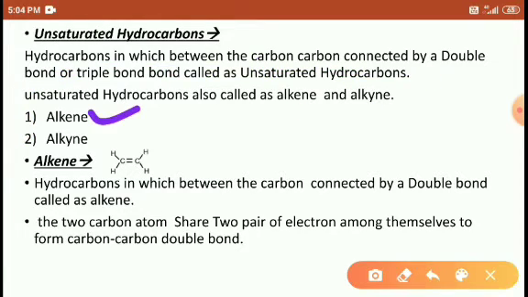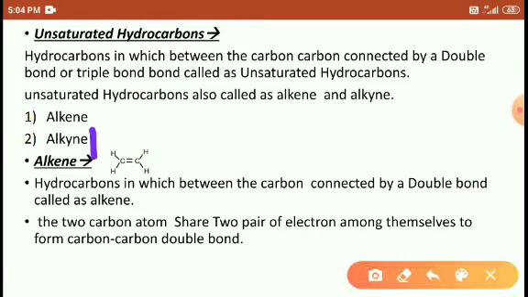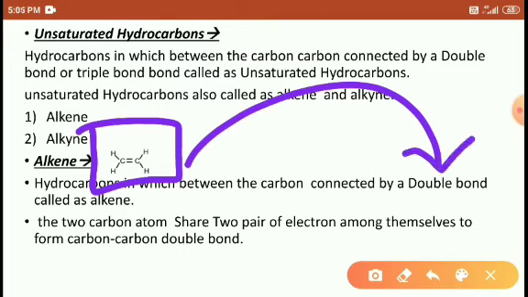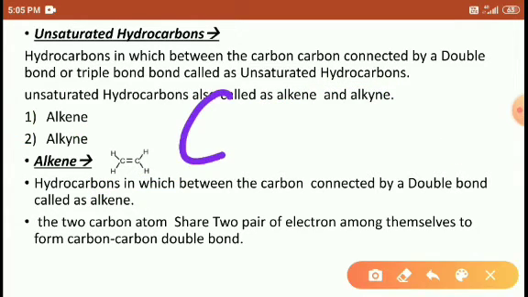So what is an alkene? Let's discuss. A hydrocarbon in which the carbons are connected by a double bond, that is what we call an alkene. Right, students? So in an alkene, a double bond is present between the carbons. That is what we call an alkene.